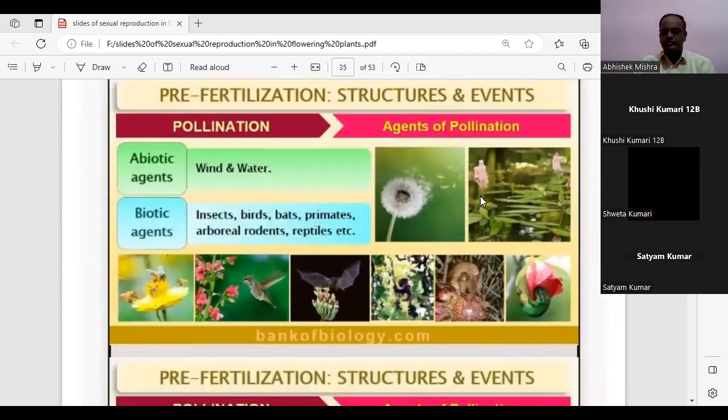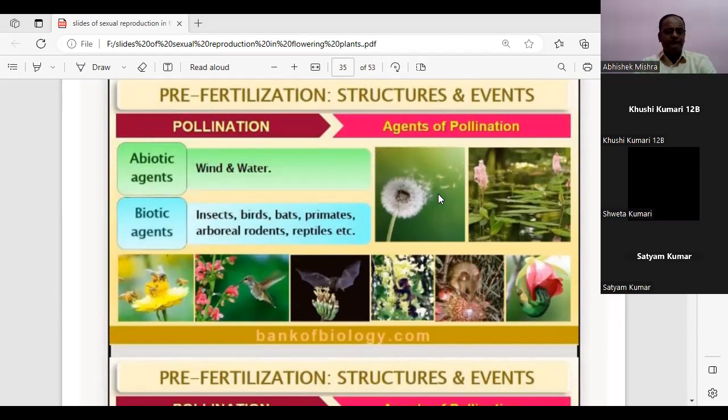Now, okay, students, any doubts in the definitions of the three types of pollination? Any queries you have? You can ask. Okay, fine.